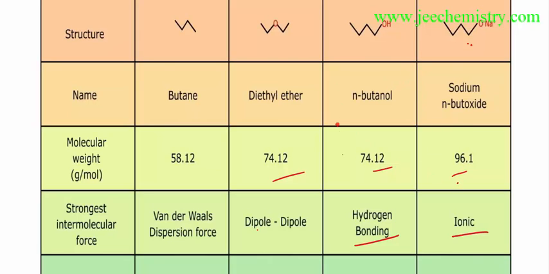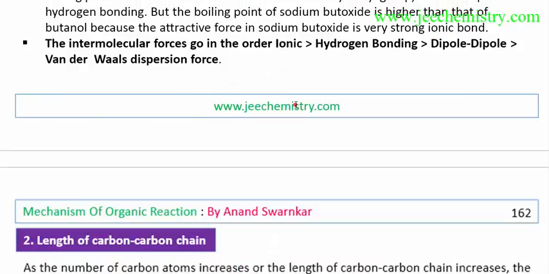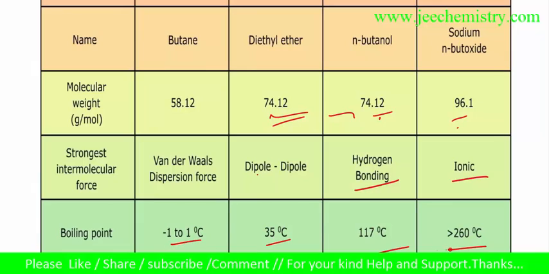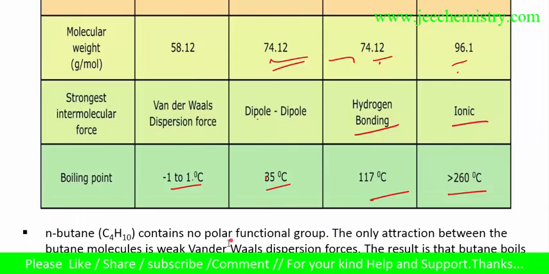That's why this has a higher boiling point than this, and these compounds show approximately similar boiling points, but if any examination questions ask us to compare, then this will have a higher boiling point than this and this. In this way we can compare, but actually this is experimental data. But in objective type examinations, if no such data is given, then we have to compare, and if we have to answer which one has the higher boiling point, then this will be higher than this. Here the molecular weight is given and the boiling point is given. In this way, the boiling point will be higher.